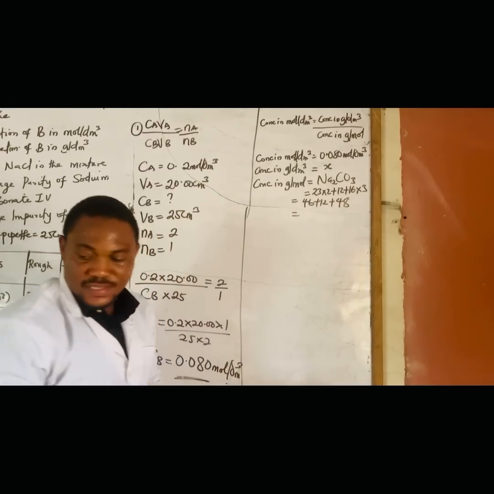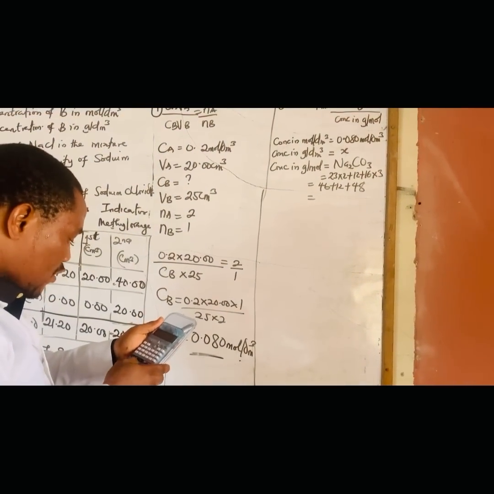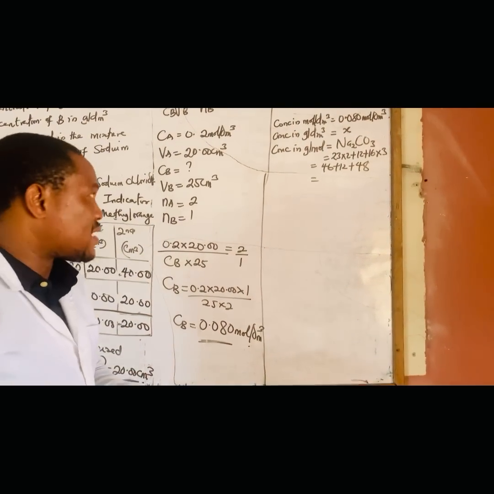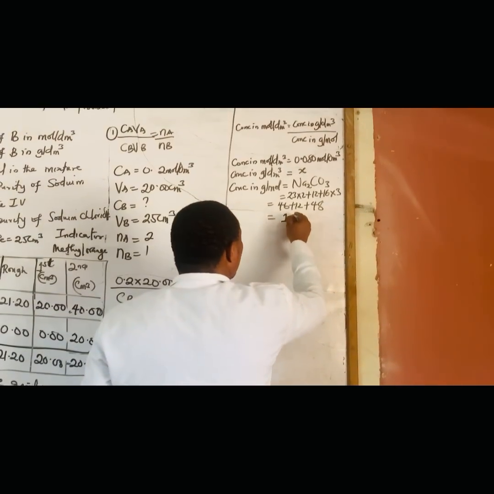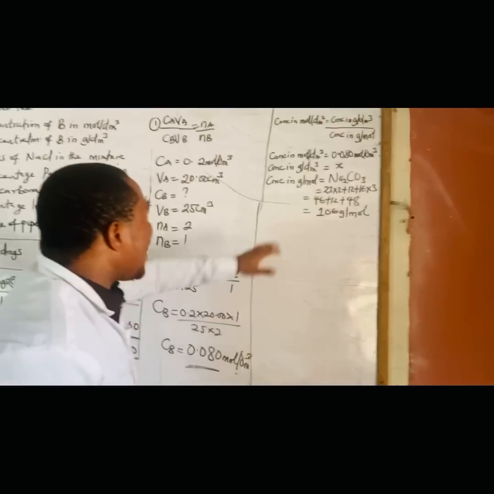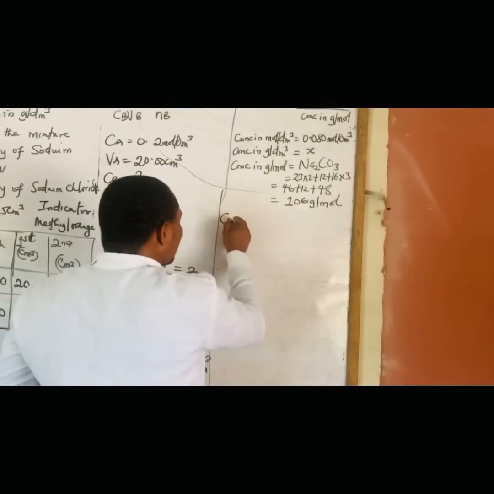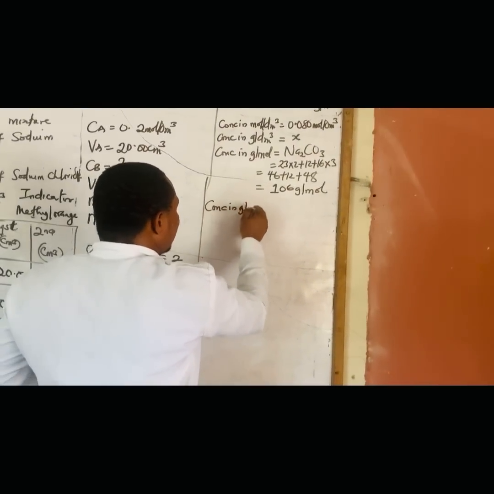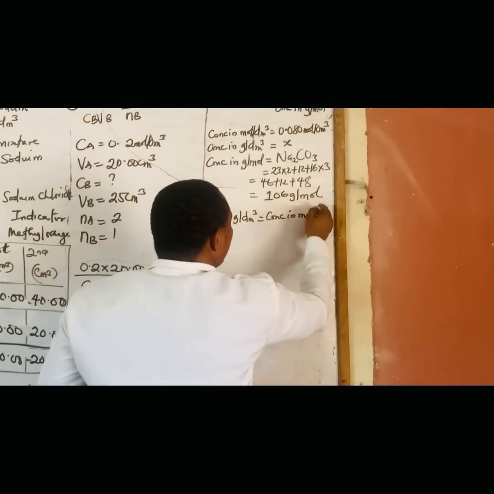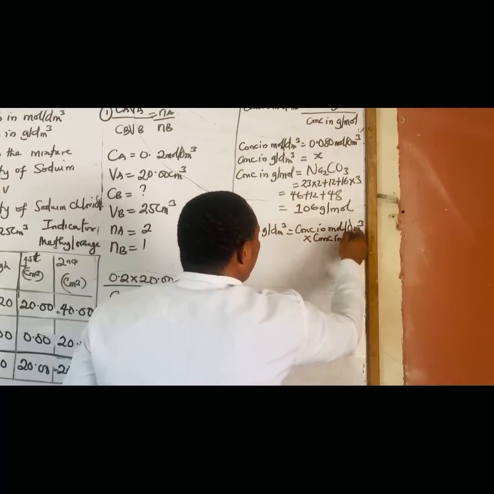And that will give us what? Let's see your calculator. 46 plus 12 plus 48. That's 106. So that will be 106 gram per mole. Please, the unit is very important. So we are looking for this now. So what do we do? We cross multiply. So we are going to have concentration in gram per dm cube now equal to concentration in mole per dm cube multiplied by concentration in gram per mole.